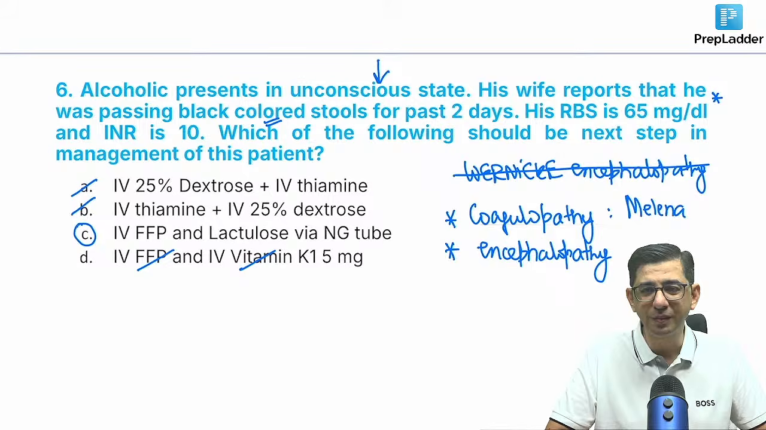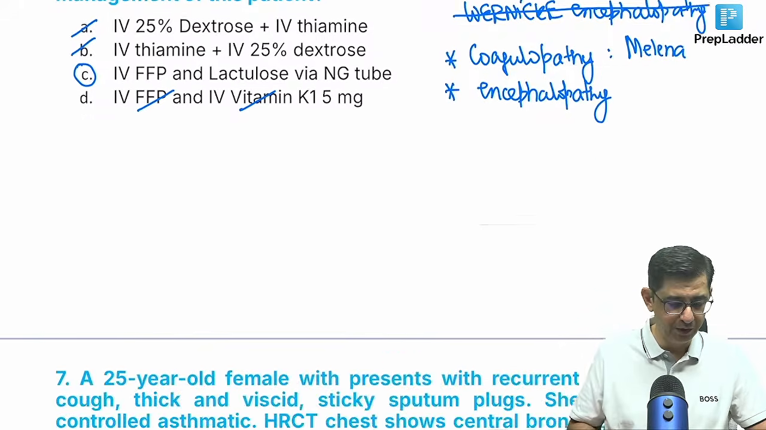देन कॉमन चीज़ें पहले सोचो ना, अल्कोहलिक है, अनकॉन्शियस है, ब्लीड भी हो रहा है, तो he has gone into fulminant hepatic failure, possibly acute on chronic. He had a chronic liver disease and now the liver is decompensated, so we need to give lactulose to reduce the ammonia concentration in the patient. The correct answer for this one is option number C.